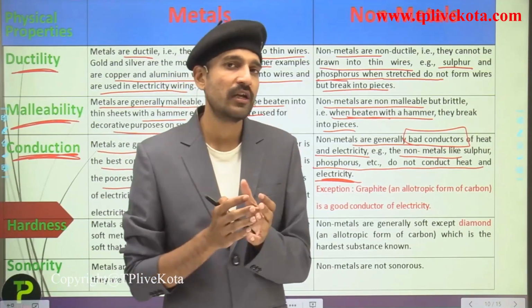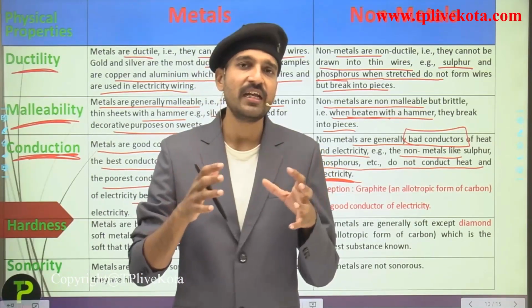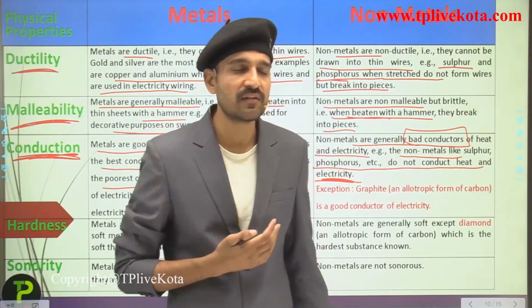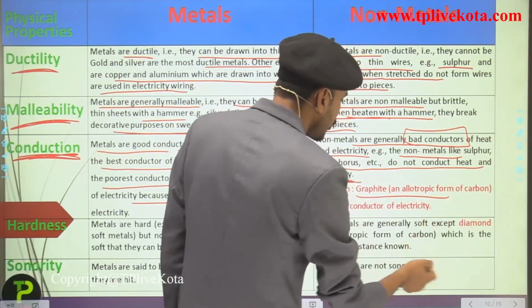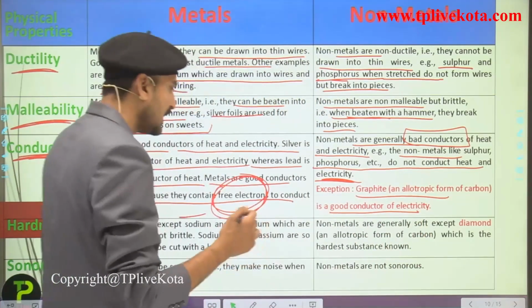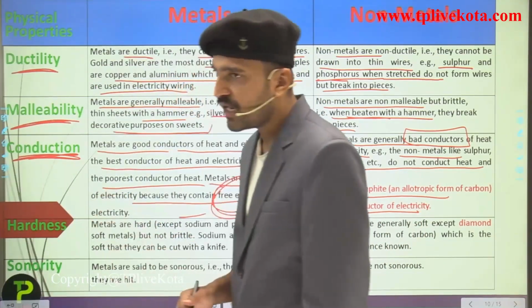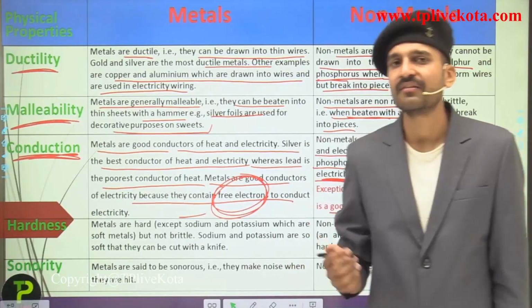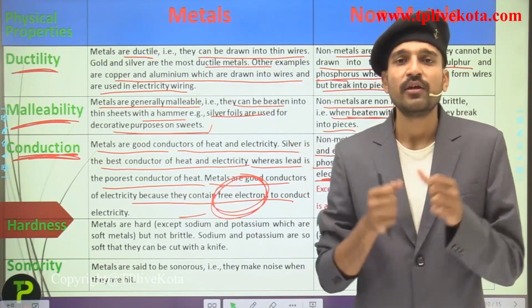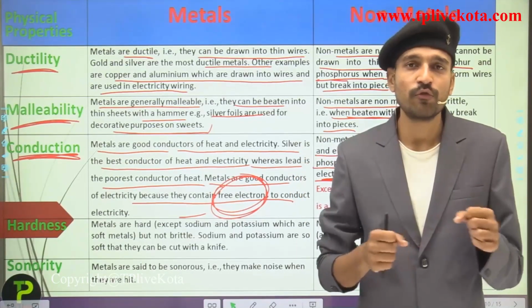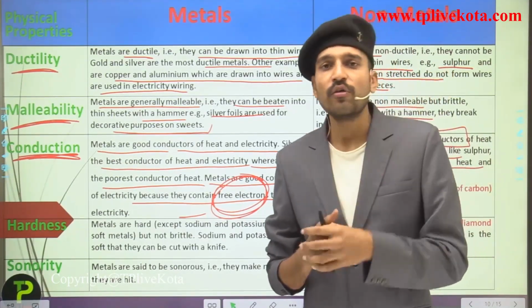We are going to see graphite in elaboration in the next chapter, carbon and its compounds. So remember here, graphite, which is an allotrope of carbon, is a good conductor of electricity. Now talking about hardness, you all know that metals are hard. You cannot bend a rod of iron. You require a much greater amount of force to bend a rod of iron.